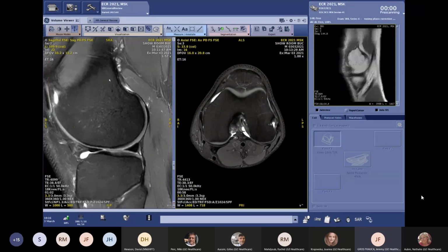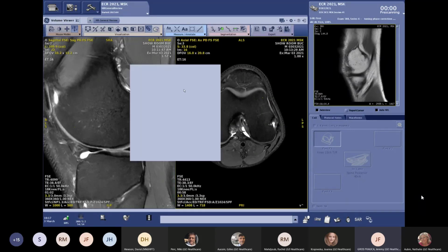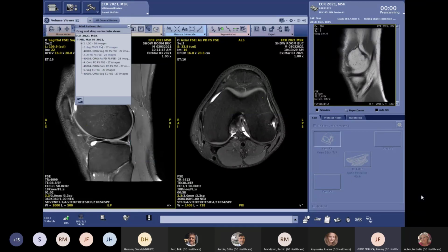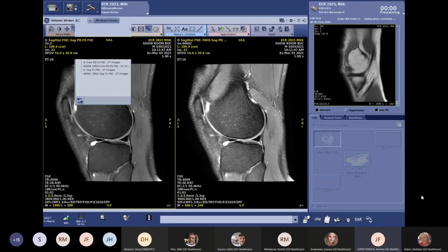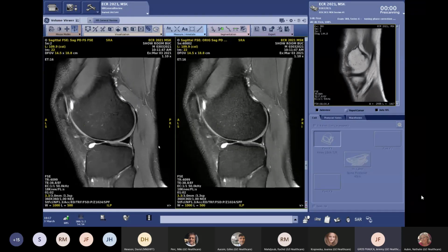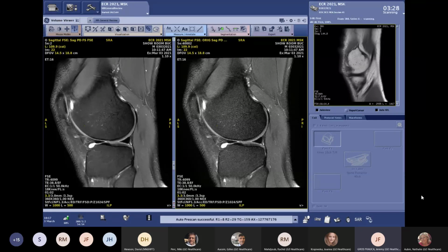But maybe a really good thing to really taste this AIR Recon DL experience is to compare by applying AIR Recon DL or not. Because what we said at the beginning, we are working on the k-space. It means that we are capable to reconstruct the raw data with or without AIR Recon DL.